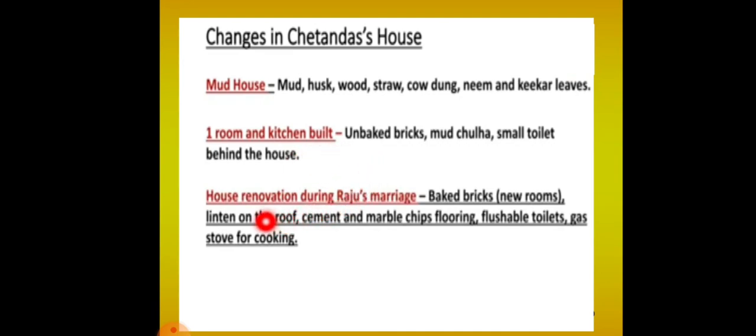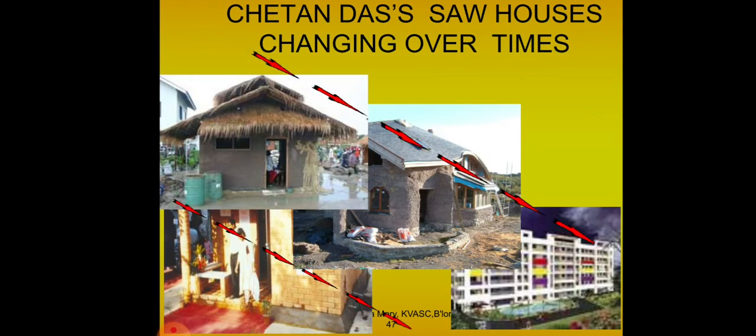During Raju's marriage, the house renovation was done. He used baked bricks for new rooms, a lintel was put on the roof, cement and marble chips flooring was done, and flushable toilets were constructed. For cooking, they used a gas stove after Raju's marriage. Okay, Montu's house was a multi-storey building. So as the days passed, Chetan Das saw houses changing over time.